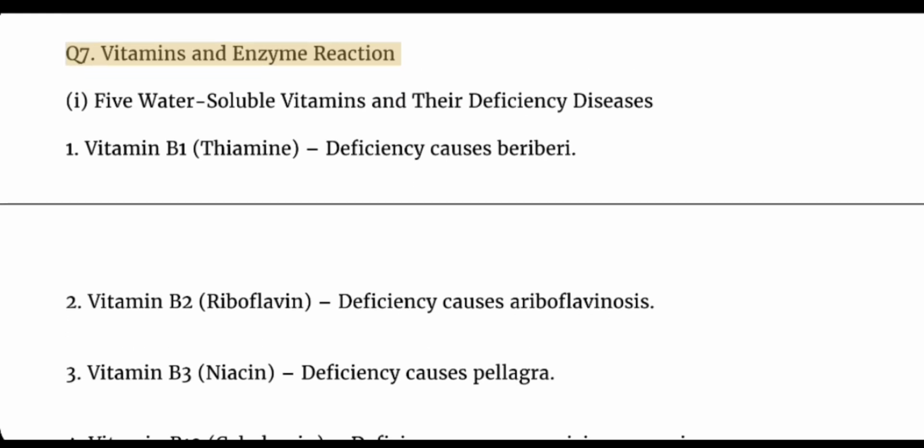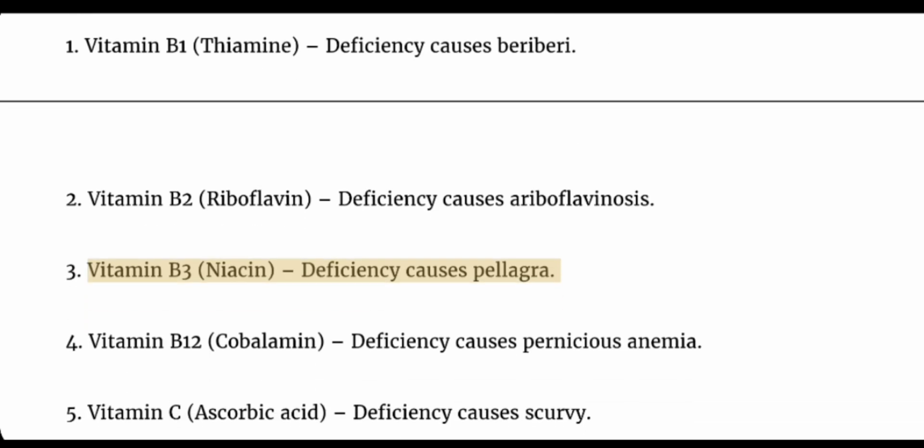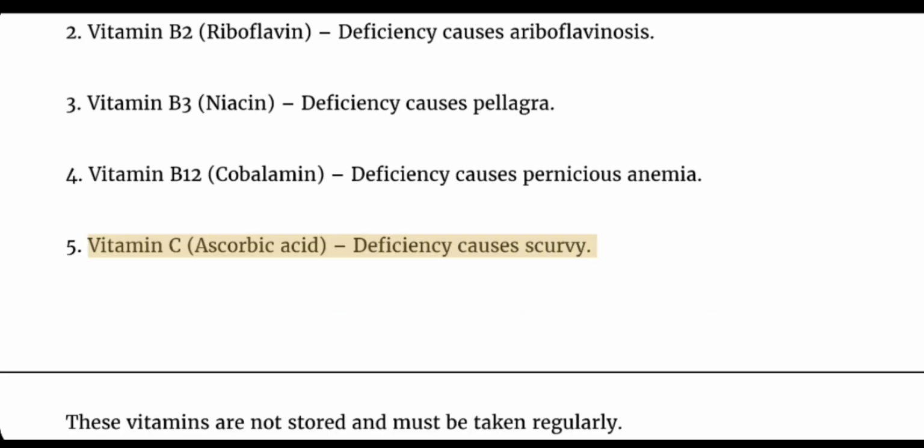Q7. Vitamins and enzyme reaction. Five water-soluble vitamins and their deficiency diseases. 1. Vitamin B1, thiamine: deficiency causes beriberi. 2. Vitamin B2, riboflavin: deficiency causes ariboflavinosis. 3. Vitamin B3, niacin: deficiency causes pellagra. 4. Vitamin B12, cobalamin: deficiency causes pernicious anemia. 5. Vitamin C, ascorbic acid: deficiency causes scurvy.